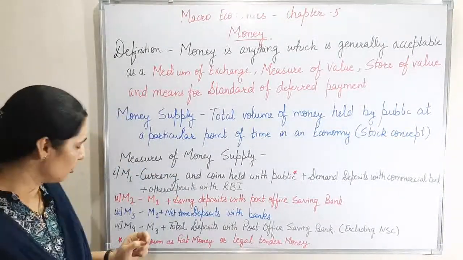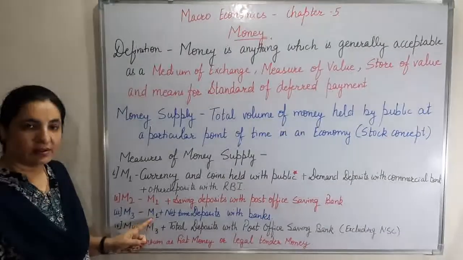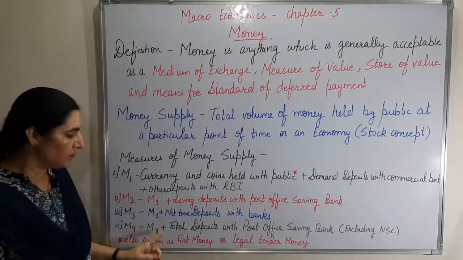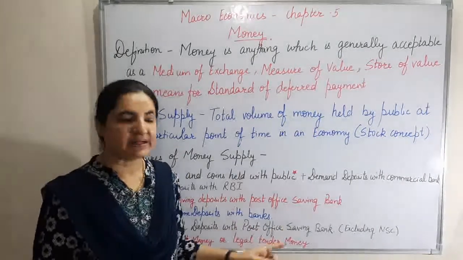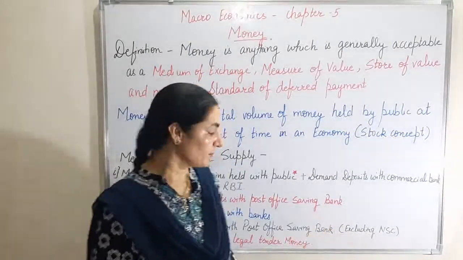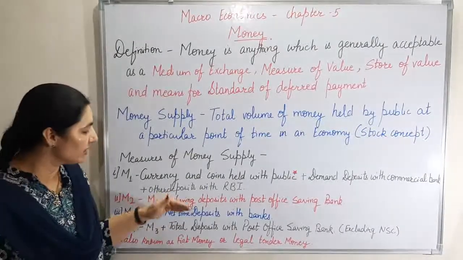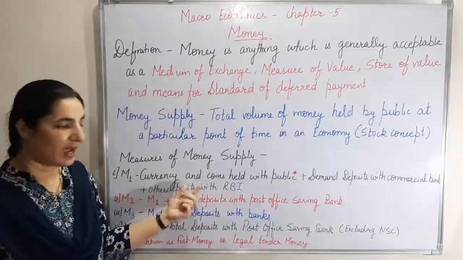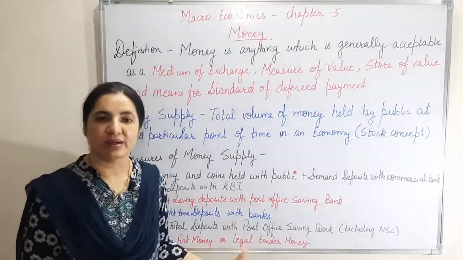Then last but not the least is M4. M4 means M1 plus net time deposits with bank plus total deposits with post office saving bank, but it does not include national savings certificates. So this has the broadest concept. We can say it is like a pyramid. The scope of M1 is narrow, and as we go down, the scope increases, that is, becomes broader.